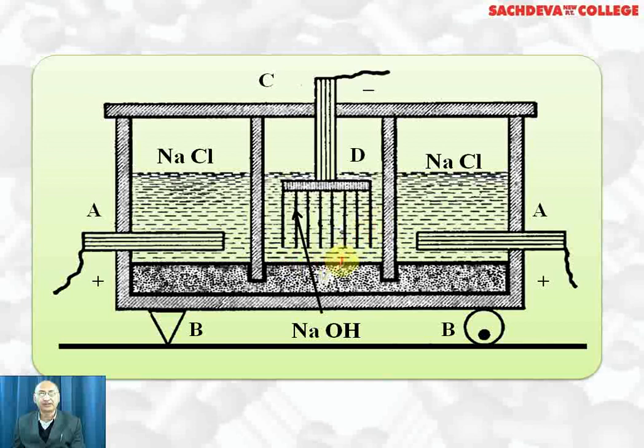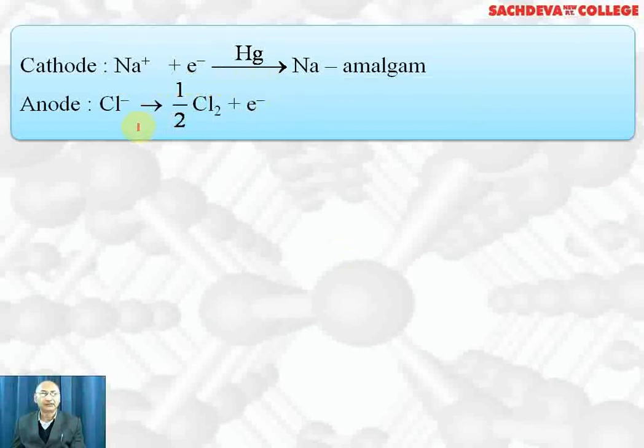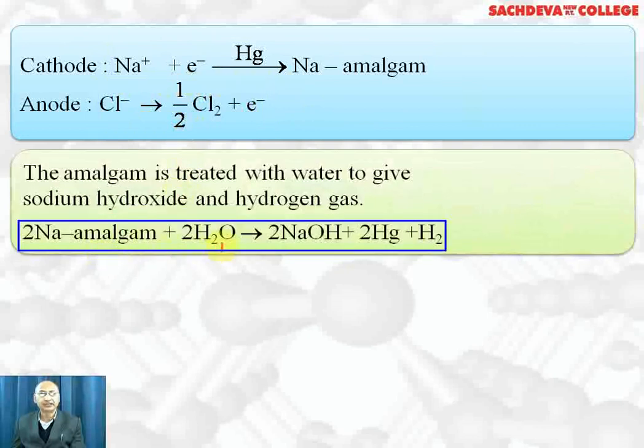So here sodium mercury amalgam reacts with water, forming sodium hydroxide. So the concentration of sodium hydroxide keeps on increasing and it can be separated, and we get sodium hydroxide by this method. At the cathode, sodium ion gains an electron in the presence of mercury to form sodium amalgam, and chloride ion loses an electron to form chlorine gas. Sodium amalgam slowly reacts with water to form sodium hydroxide, plus mercury is regenerated and hydrogen gas is formed.